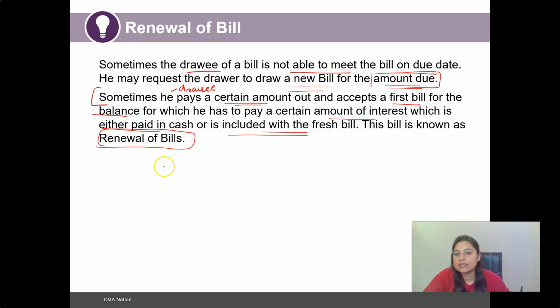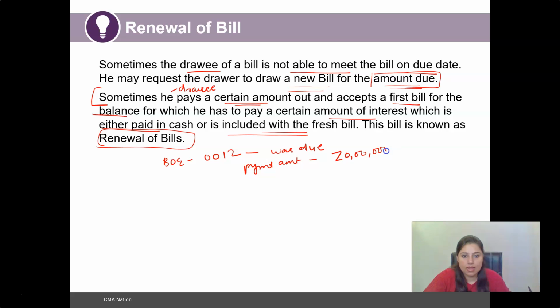So for instance, bill of exchange 0012 was due and the payment amount was rupees 20 lakhs, right? And this 20 lakh was due on 31st of March.